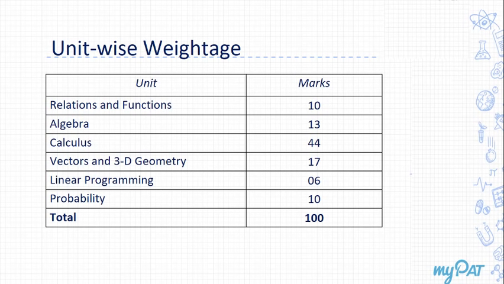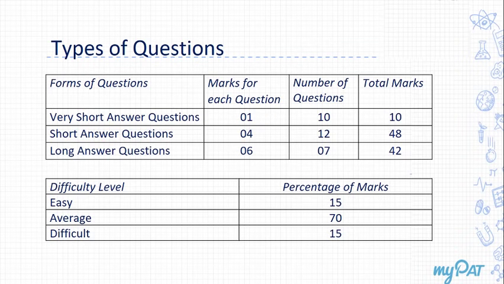A very big part indeed. And then after that, you can see vectors and 3D geometry. And after that, algebra. Algebra here actually means determinants and matrices. And then relations and functions and probability with 10 marks each. And finally, linear programming with a 6 marks question. So that totals up to a full 100 marks. And as we proceed, you will see how we can score maximum. Let's go on to the next slide.